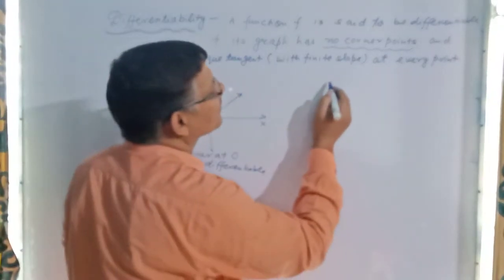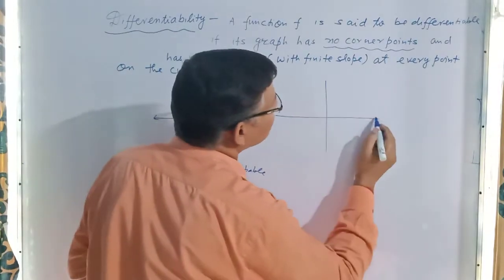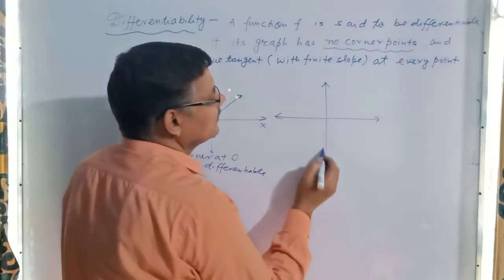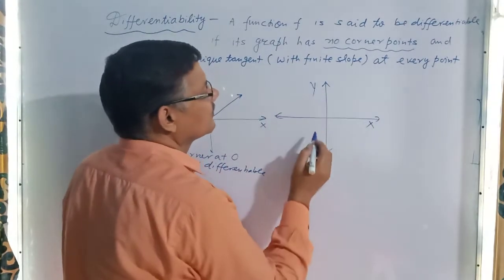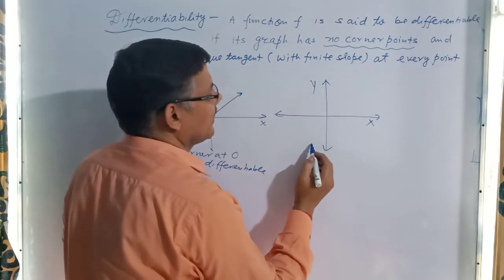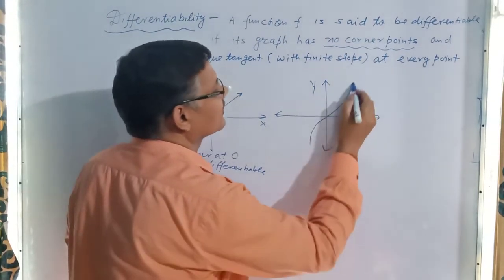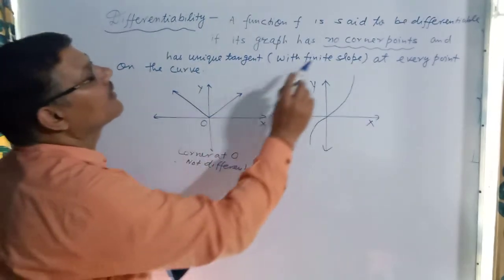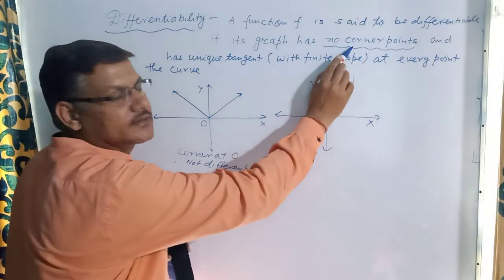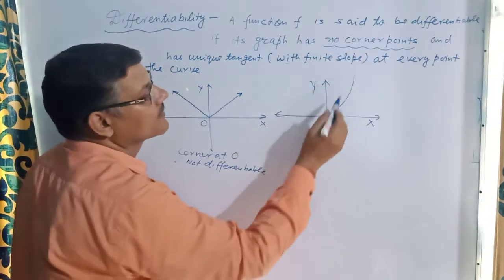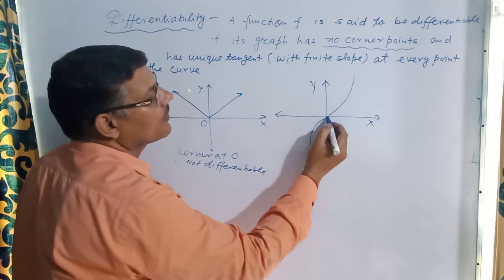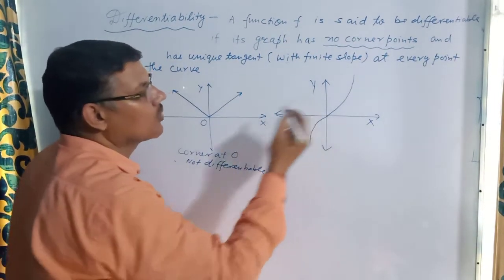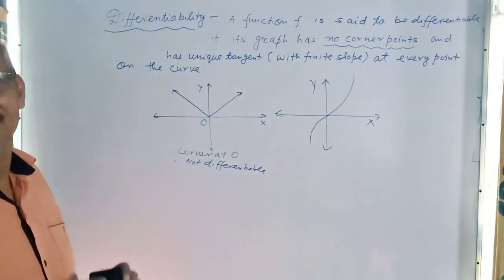I am going to take a second example, for the function like this. I want to make it clear for the corner points as well as finite slopes. If we draw the tangent here, what is the nature of the tangent?